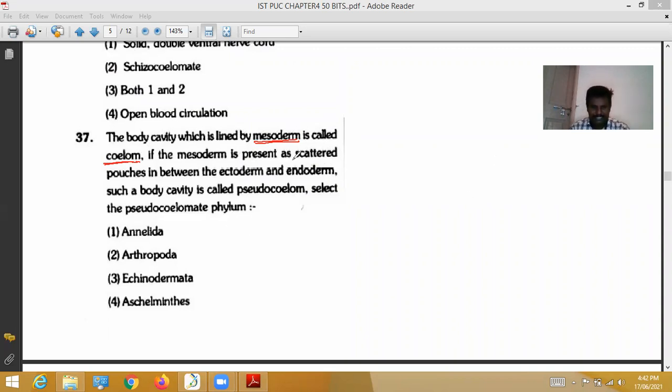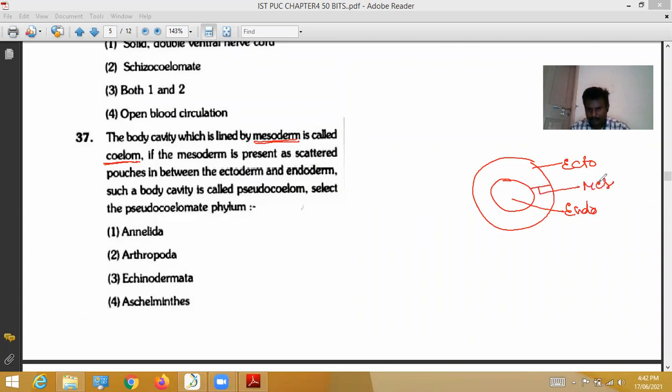If the mesoderm is present as scattered pouches, scattered bag-like structures, between the ectoderm and endoderm, such a body cavity is called pseudocoelom.